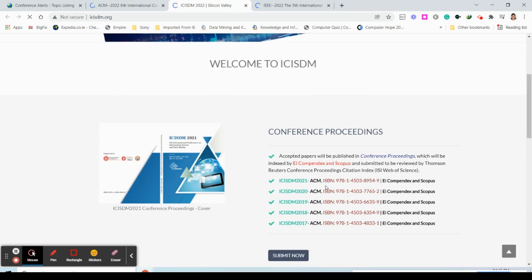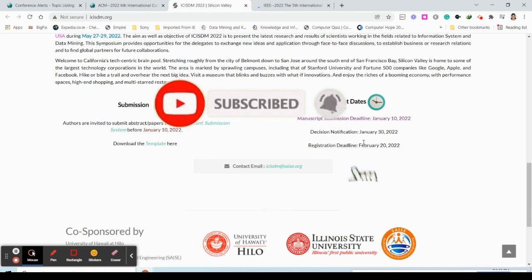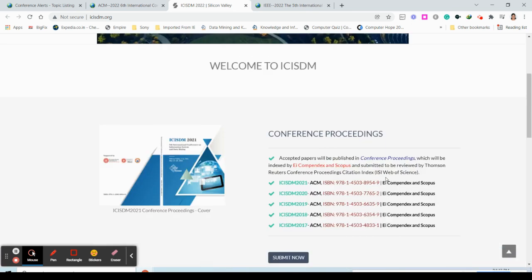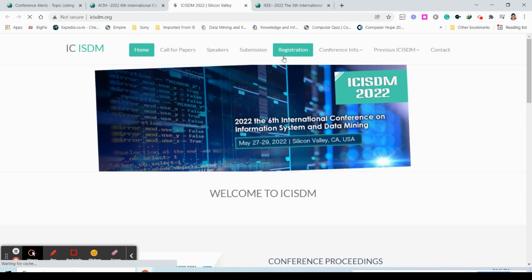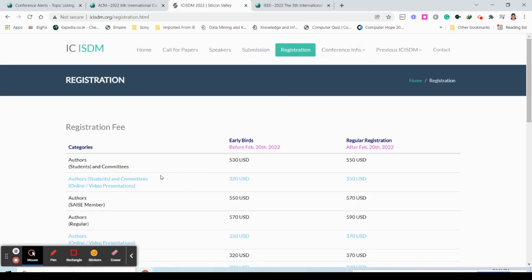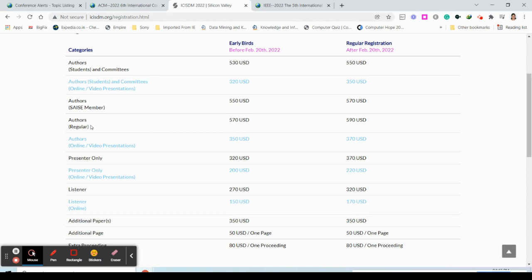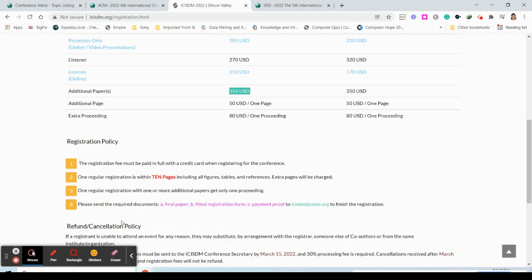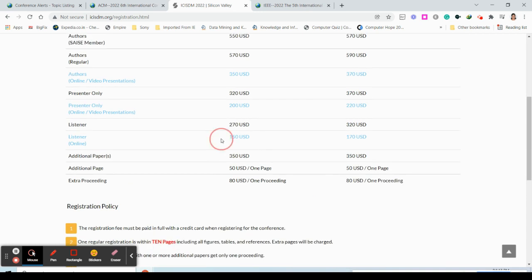As I told you, the very first thing to check is the submission deadline. You have the deadline until Jan 10, so no problem, you can proceed. The second thing to check is the registration, where you can see the price: the price for a single regular author, and the additional paper cost. You should be very careful about the additional paper cost. You should not exceed 10 pages. Some journals ask you to submit only 7 to 8 pages. You should not go beyond 10 pages, because if you send more than 10 pages, you have to pay this extra cost as well. Okay, additional paper cost, so you have to think about this.